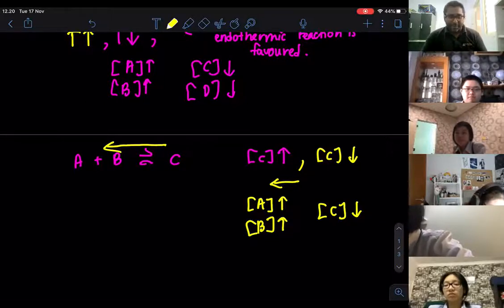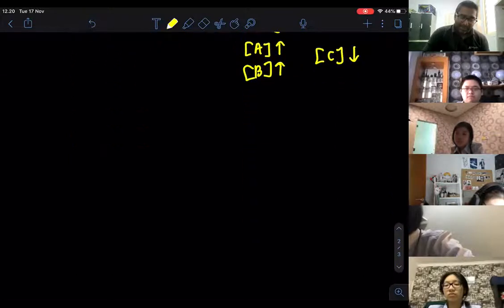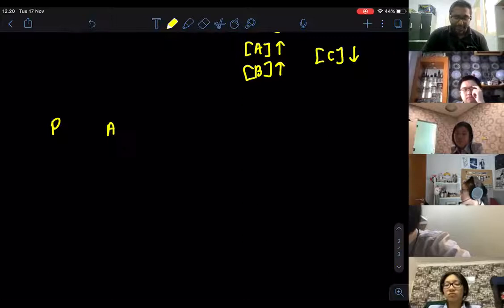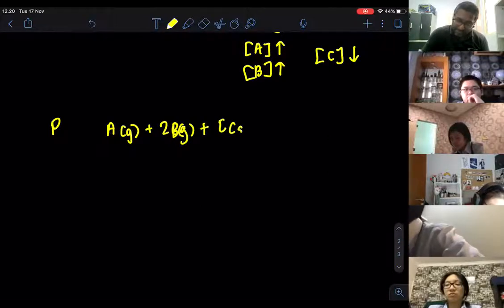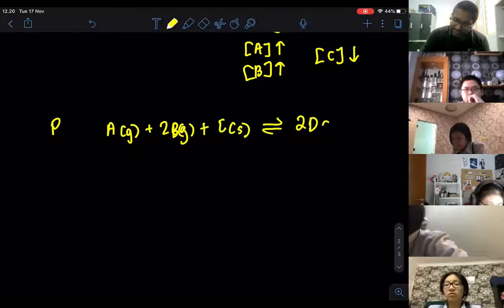So temperature is done, concentration is done. Let's look at pressure. When it comes to pressure, it is very important to remember that it involves only gas. So let's say I have this equation, and this is gas, and there is also C, which is solid, and it gives me 2D, for example, which is gas.